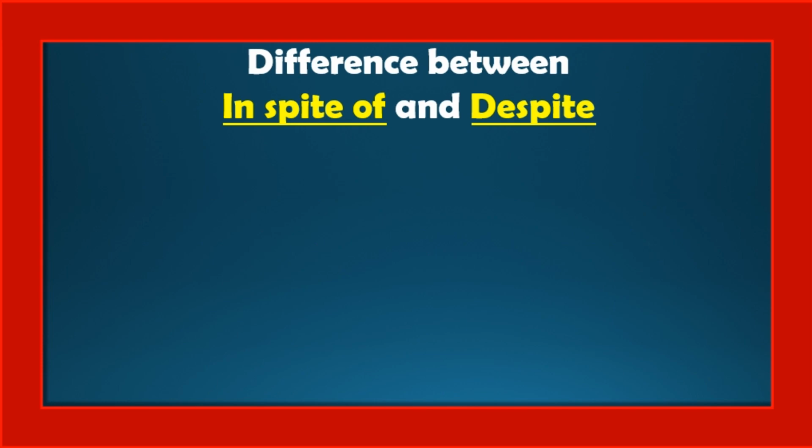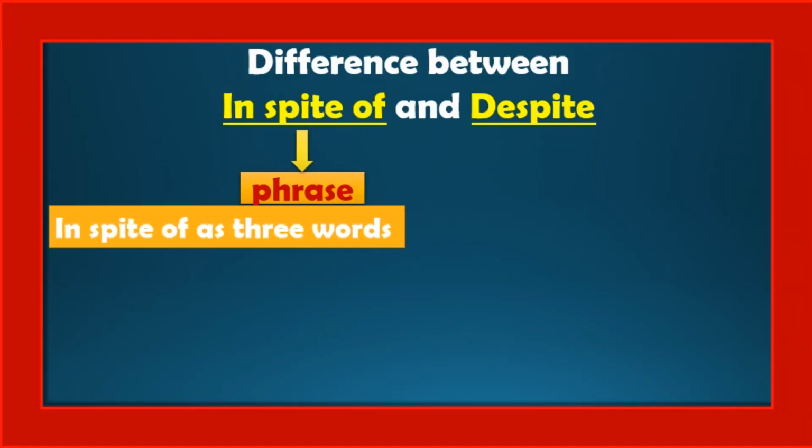Okay, first of all, we can learn the difference between in spite of and despite. In spite of is a phrase. That means it has three words: in spite of.